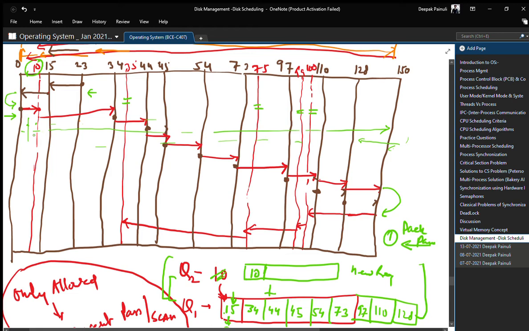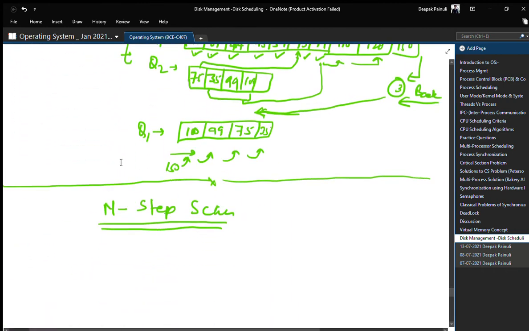So that means this 10 will be starved, or we can say it will suffer starvation, right?